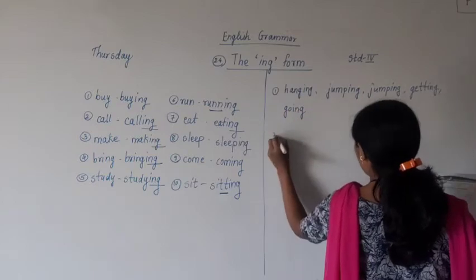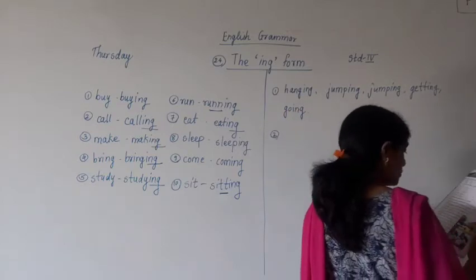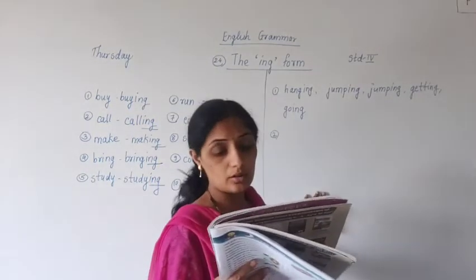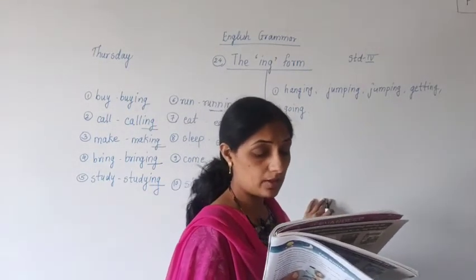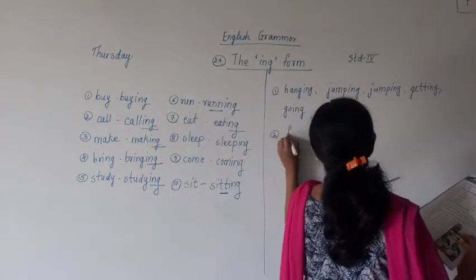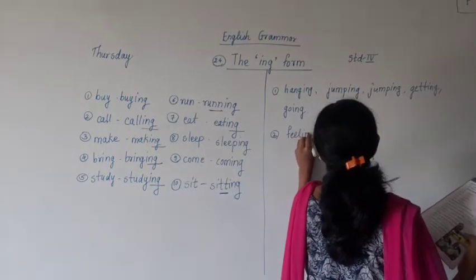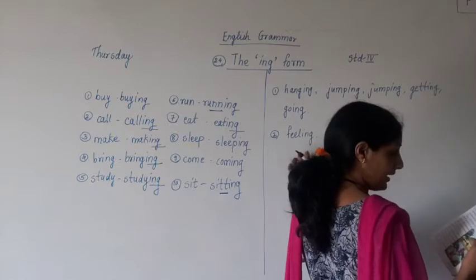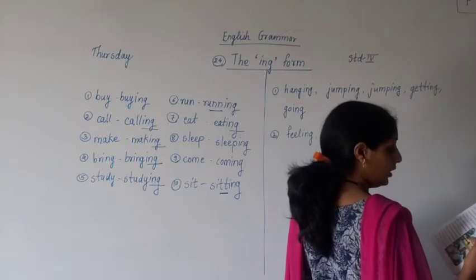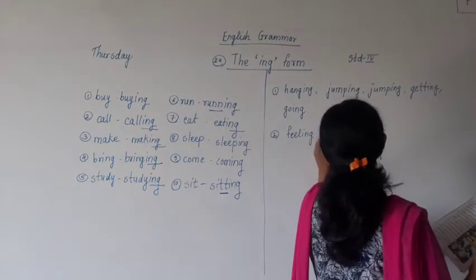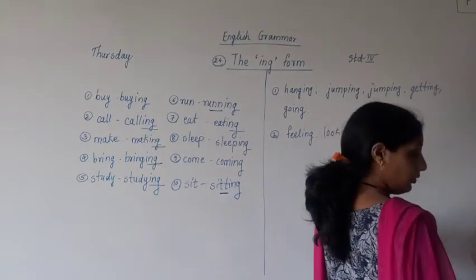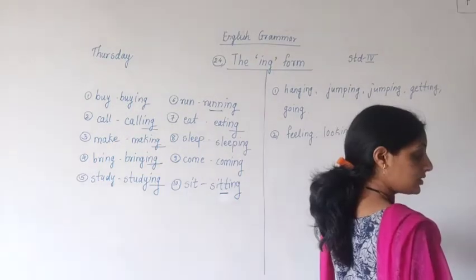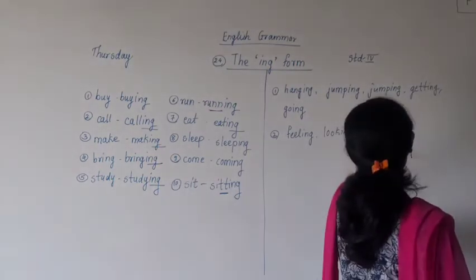Okay. In the second story, it is told that it was summer, it was very hot, a crow was feeling very thirsty. What will come there? Feeling. Crow was feeling. He started looking for water here and there, but was not successful in finding.